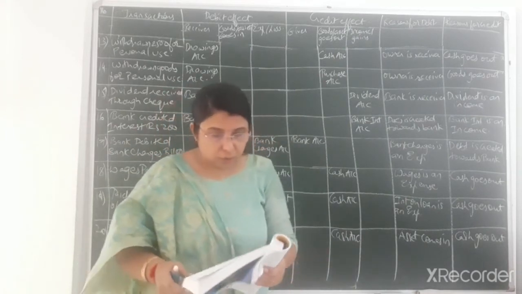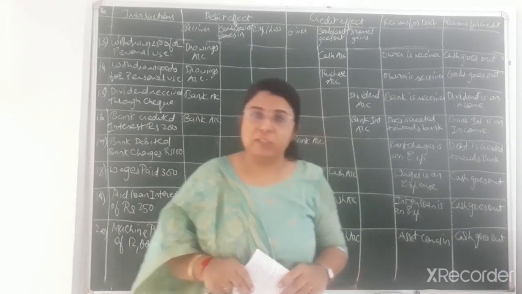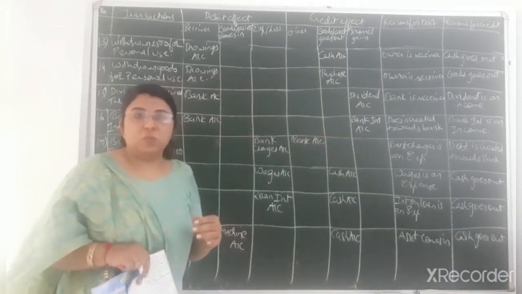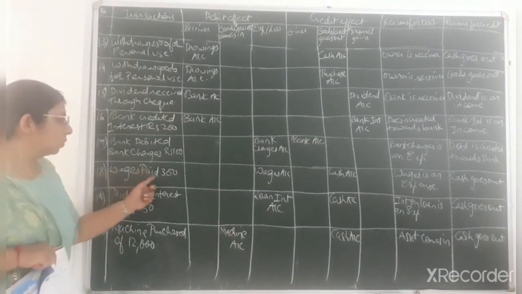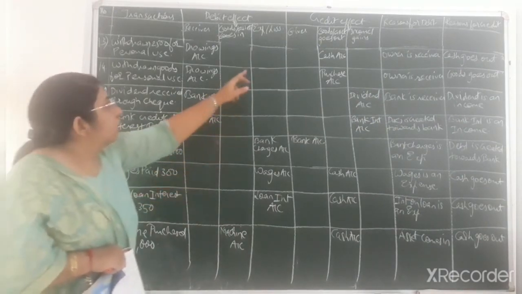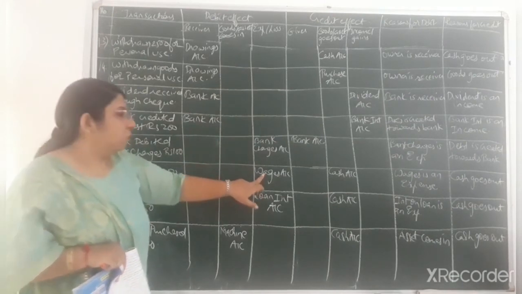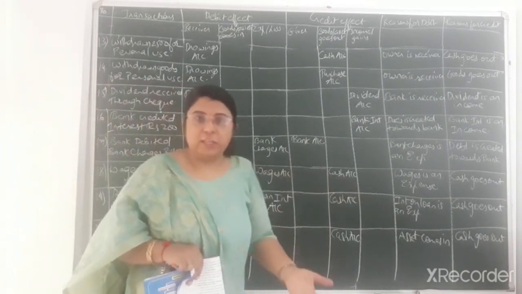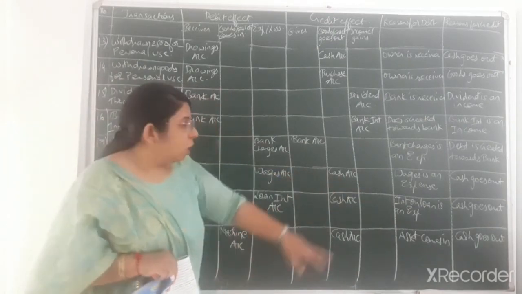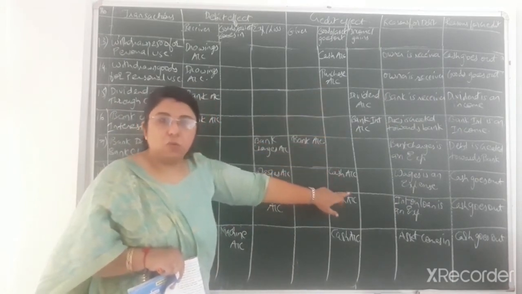Next transaction, that is the 18th one, wages paid rupees 300. Wages is one kind of expense. So always debit all expenses and losses as per rule of nominal account. You can see the 18th transaction, wages paid rupees 300. So as per the rule of nominal account, debit all expenses and losses. So wages account will be debited, and because of that expense, that much amount of cash we are paying, so cash goes out. So credit what goes out as per the rule of real account, cash account will be credited.